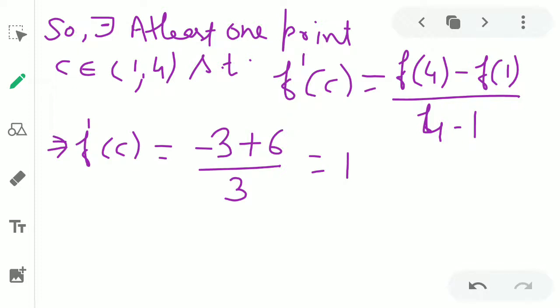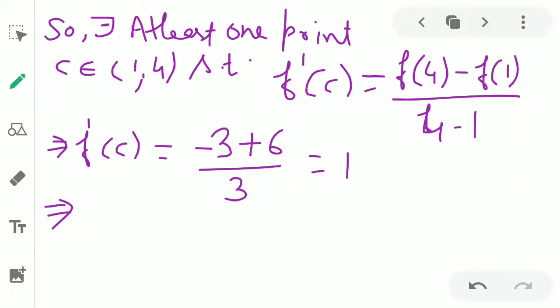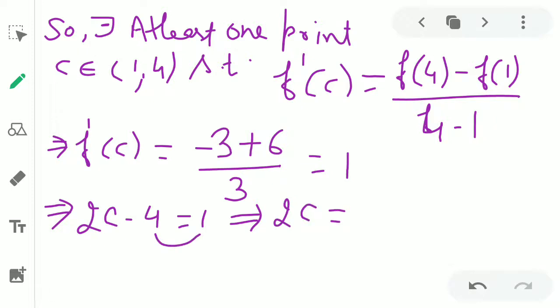And what is f dash c? Again look at this, f dash x was 2x minus 4, so we put x equal to c. What do we get, f dash c equal to 2c minus 4, and 2c minus 4 is equal to 1, so it will give you 2c is equal to 4 plus 1, that is 5.